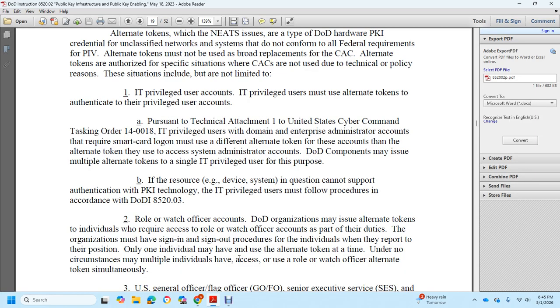For the role of the Watch Officer account, a Department of Defense organization may issue alternate tokens. The individual will require access to the Watch Officer role accounts as part of their duty. The organization must have sign-in and sign-out procedures for the individuals that report with their position. Only one individual may use the alternate token at a time. Under no circumstance may individuals use the Watch Officer alternate tokens simultaneously.